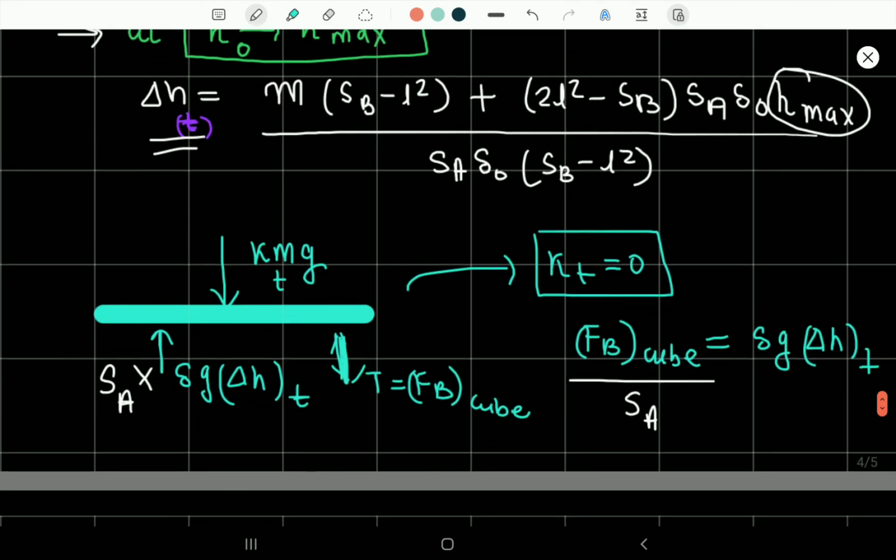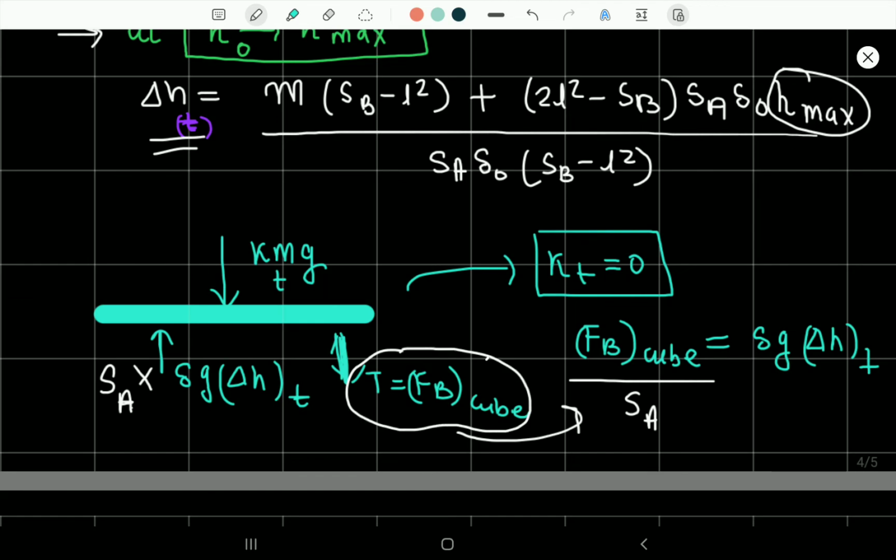Now at any time, the equilibrium equation of this would be equal to mg. Now there would be no motion in the system, so from the force balance equation we can say that Fb, the buoyant force on the cube, is equal to the tension.